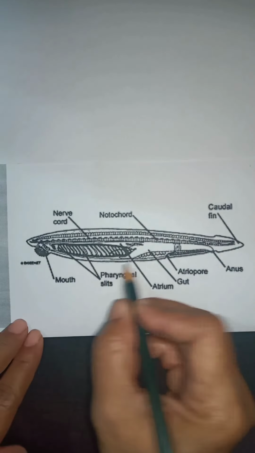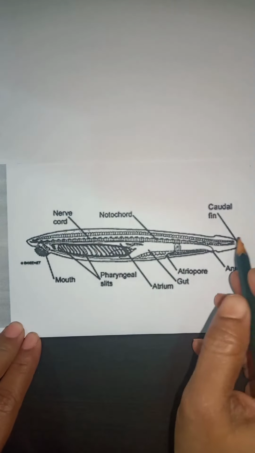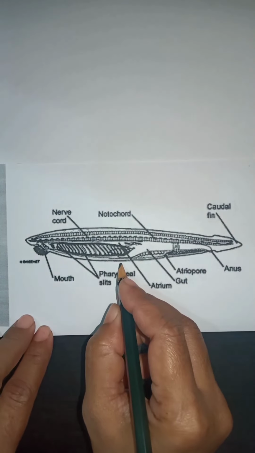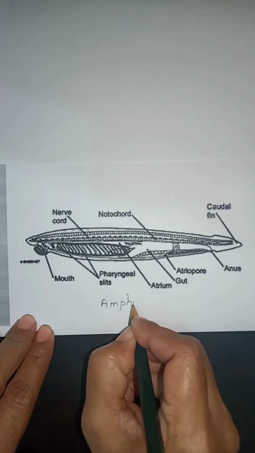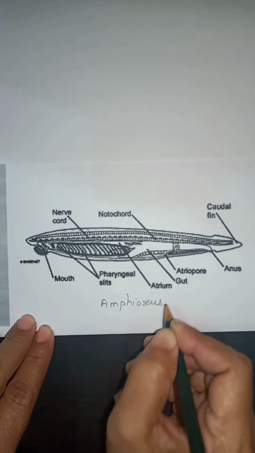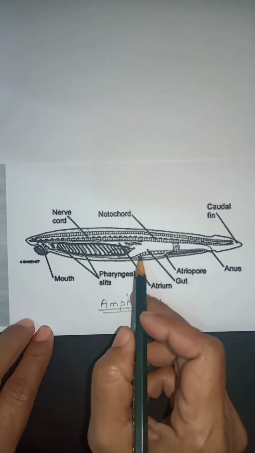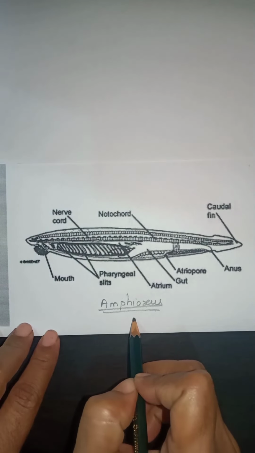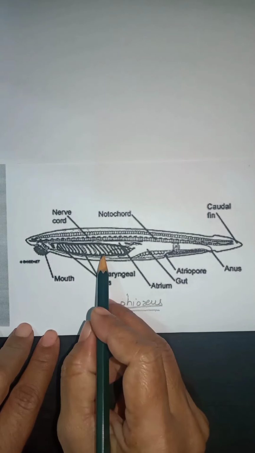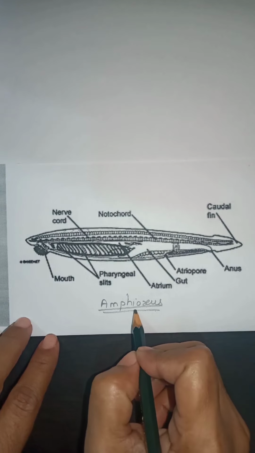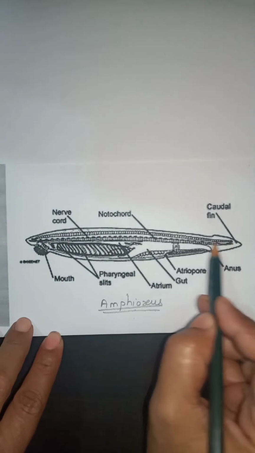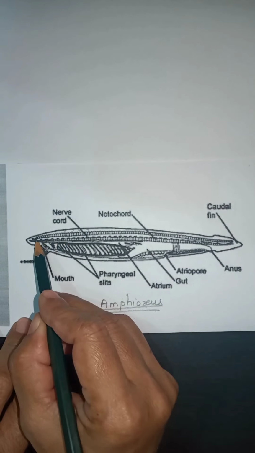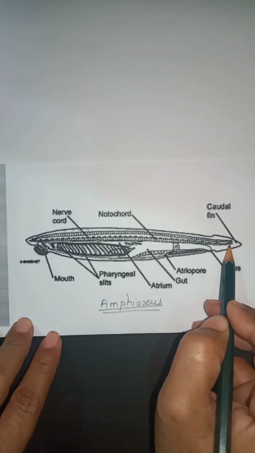The example of cephalochordata is Amphioxus. Look at this Amphioxus.